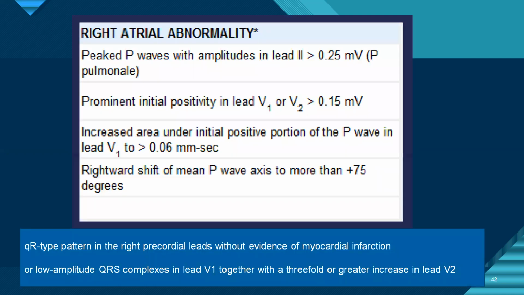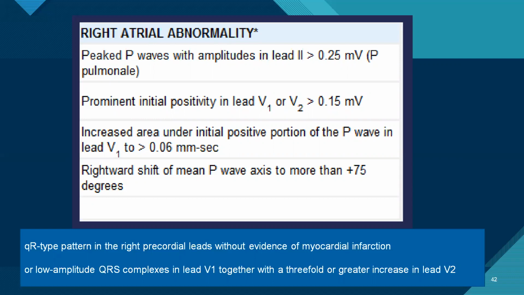Coming to right atrial abnormality, the criteria are: peaked P wave with amplitude in lead 2 of more than 0.25 millivolts, which is known as P pulmonale. Prominent initial positivity in V1 or V2 of more than 0.15 millivolts. The increased area under the initial positive portion of the P wave in lead V1 should be more than 0.06 millimeter second, and the rightward shift of mean P wave axis to more than 75.